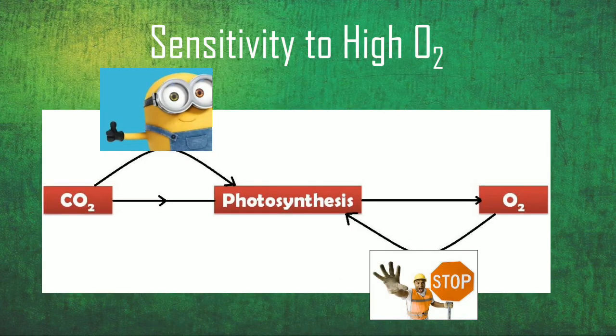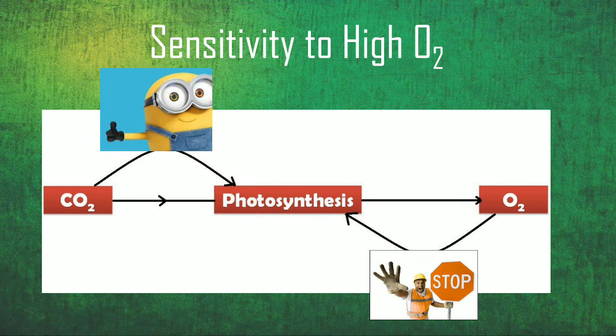The next parameter or criteria is the sensitivity to high oxygen concentrations. This again is related to the Warburg effect, because during photosynthesis the carbon dioxide is being converted into oxygen. When the carbon dioxide is more, it is a positively influential process, and photosynthesis occurs continuously.